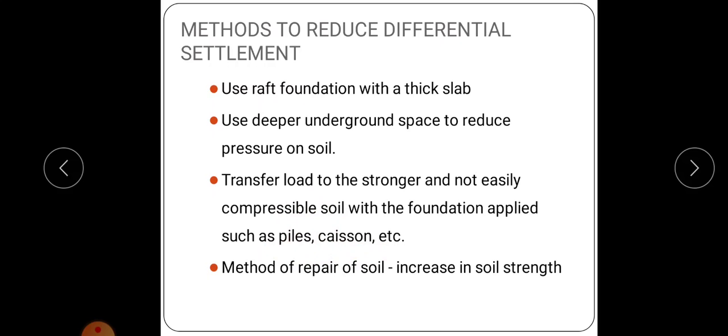Next is methods of repair of soil. That is, we can improve the soil strength by soil repairing methods. So by improving the shear strength, soil strength, we can reduce differential settlement. So these are some of the methods to reduce differential settlement.